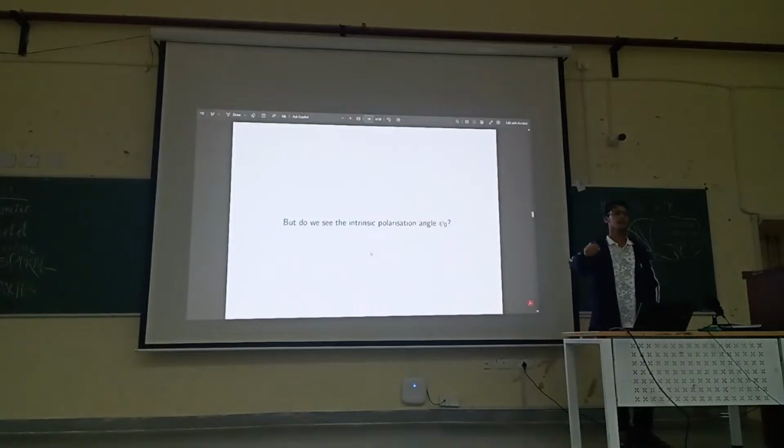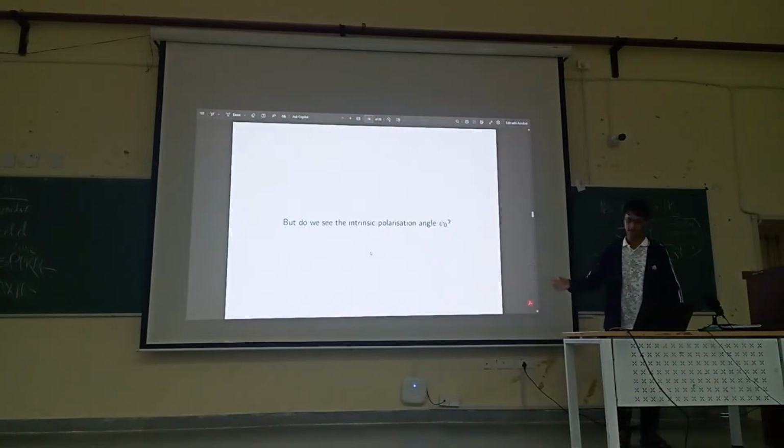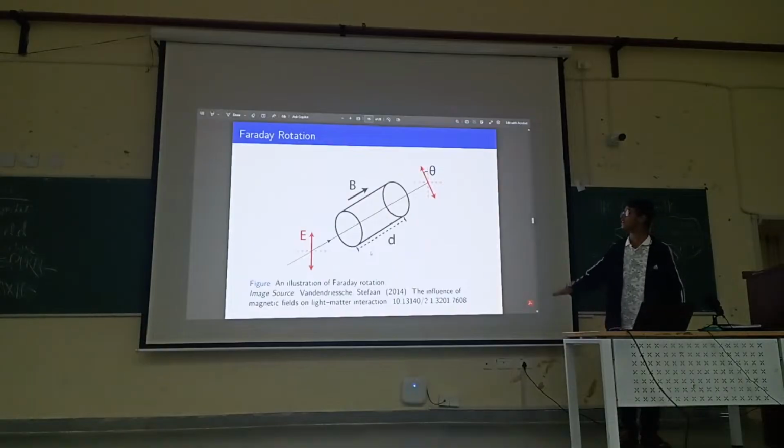The thing is that there's something called Faraday rotation. Faraday rotation is a phenomenon where linearly polarized light passes through some magneto-ionic medium. What is a magneto-ionic medium? Basically, it has ions, and there's a magnetic field present. When linearly polarized light passes through this medium, the polarization angle rotates by some amount, and the amount it rotates is proportional to the strength of the magnetic field that is pointing along the direction of propagation of light.